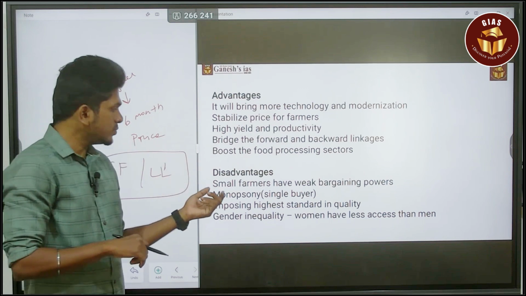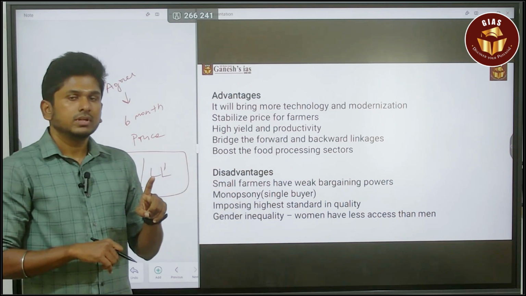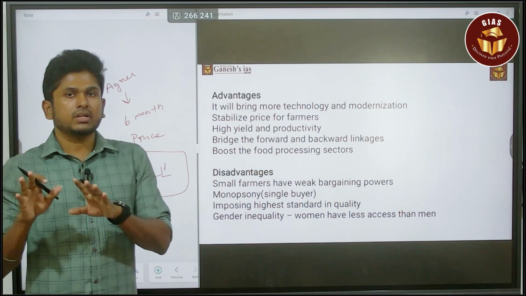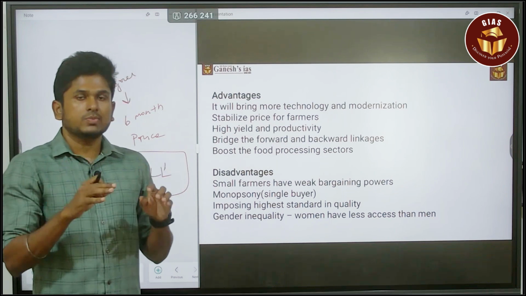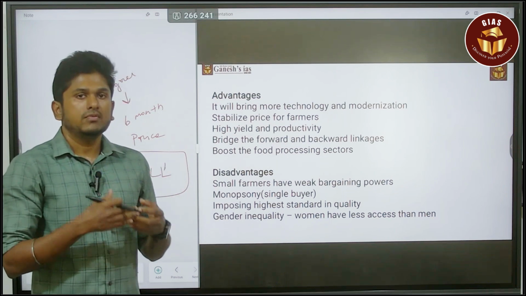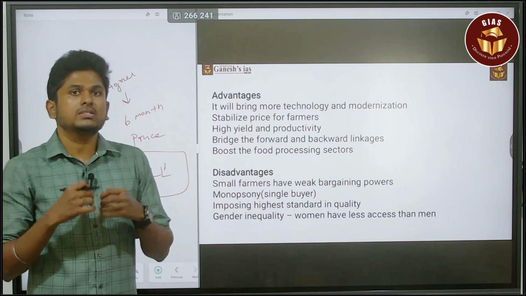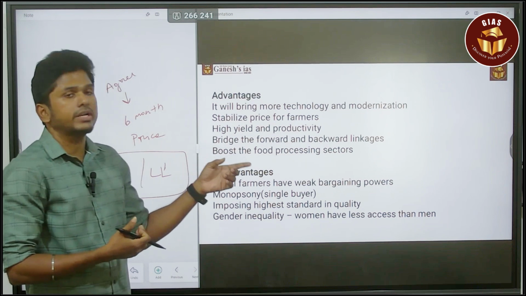Monopsony means a single buyer, the only buyer in the market. So whatever price he negotiates, you have to accept it and sell it. If you are not ready to sell to that person, you can't sell anywhere else. That is the major issue when it comes to contract farming or land leasing.